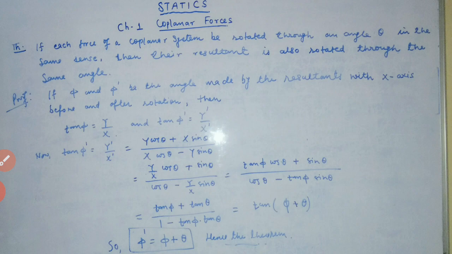To prove this theorem, let us first see what we need. We need some angle. Why? Because this is a problem of rotation, rotation through some angle. So let that angle be phi, and phi dash be the angle made by the resultant with the x-axis before and after rotation. So we have tan phi equal to y by x, and tan phi dash equals y dash by x dash.